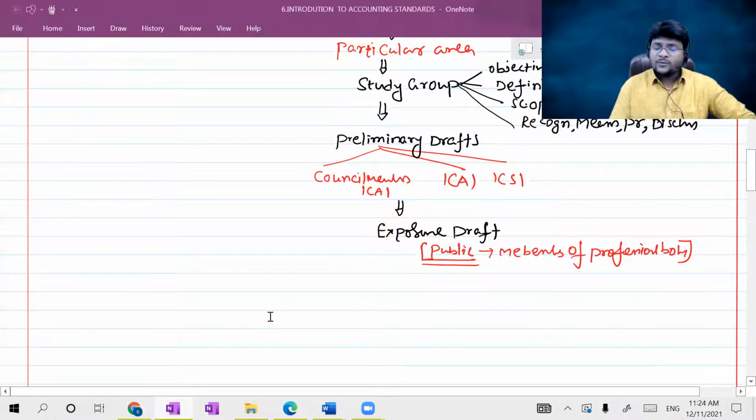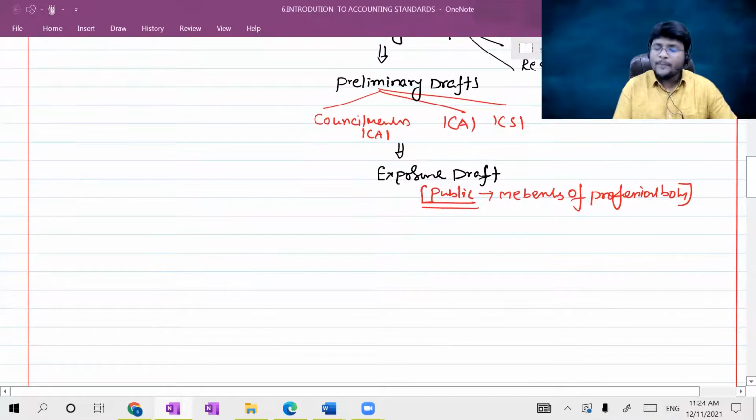Then the exposure draft will ultimately be issued to the public, to the members of the professional bodies. Then they will consider the opinions of the members.